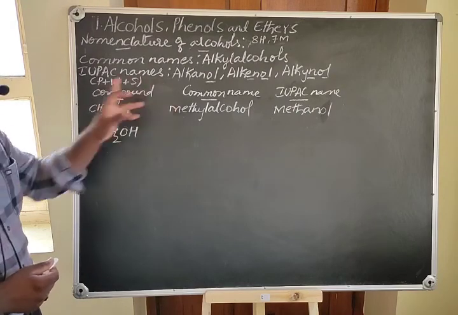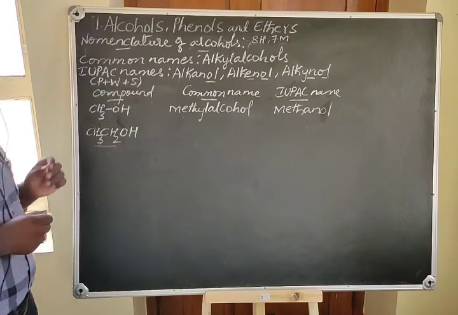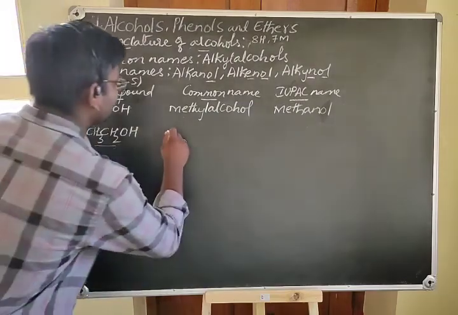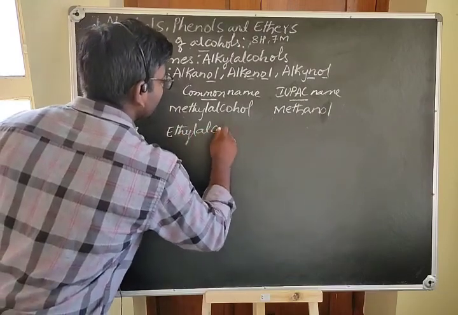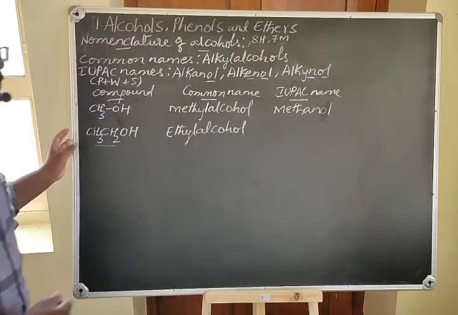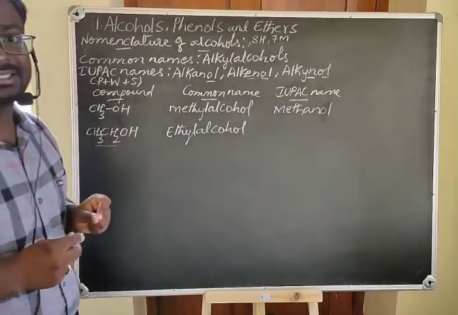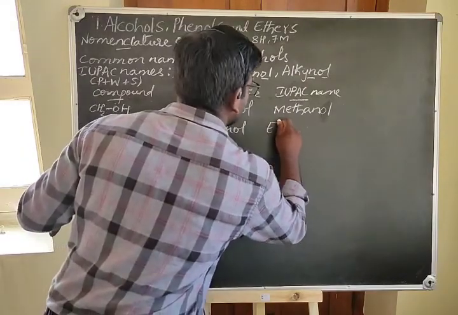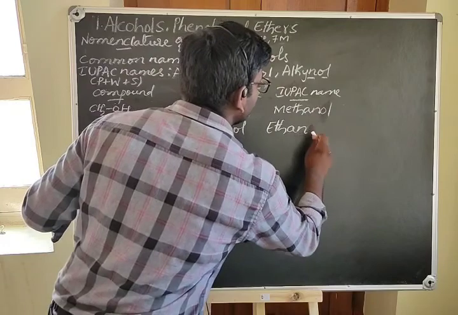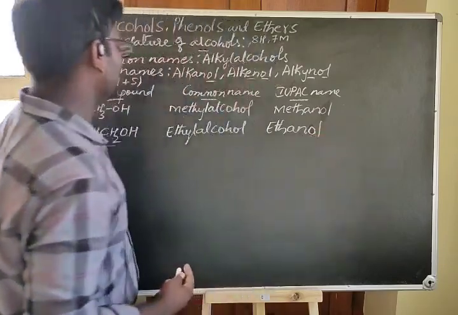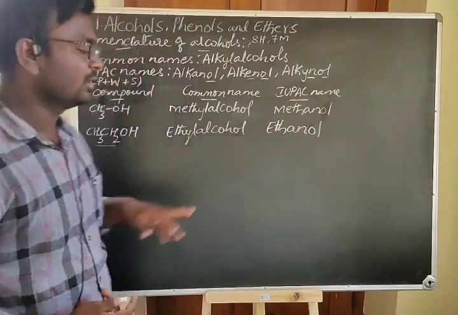Now let's see the common name of this compound. For a 2-carbon alkyl we call it ethyl, so it is ethyl alcohol. Now in the IUPAC system, for 2 carbon atoms the alkane is ethane. And here the E of this ethane is replaced with OL because we have the hydroxyl group. Now it is called ethanol.